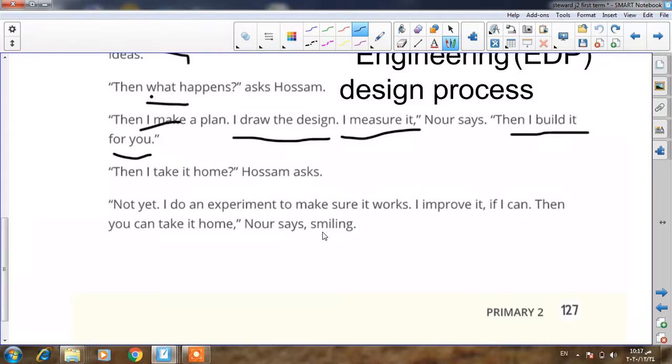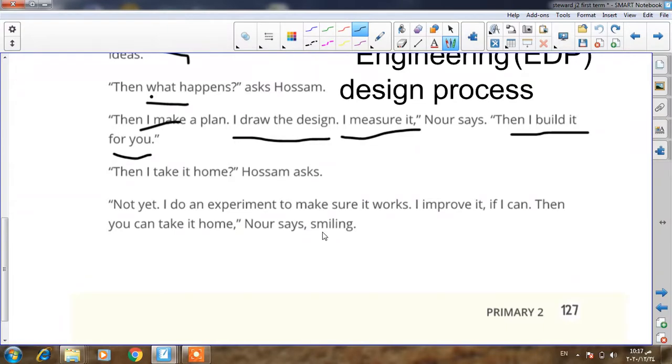This tool will work normally without any problem. If it does not work normally, I improve it. This means that I will fix it. Improve here equals fix, or make it work in a good way. All right. Okay.